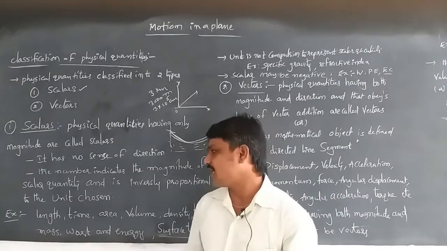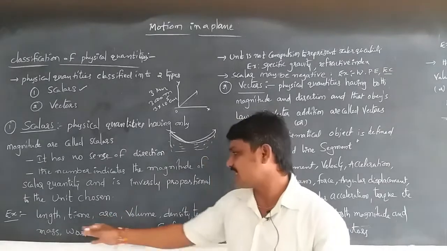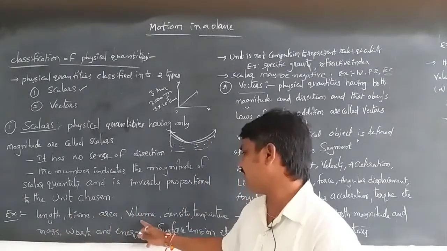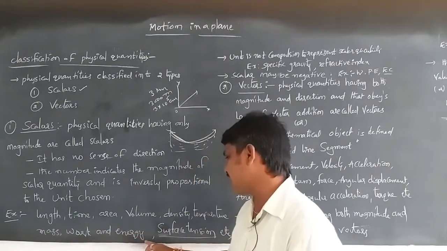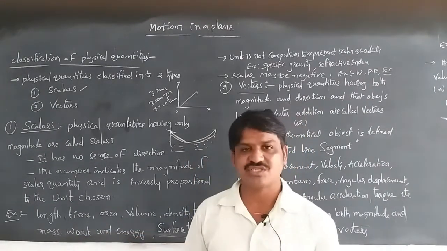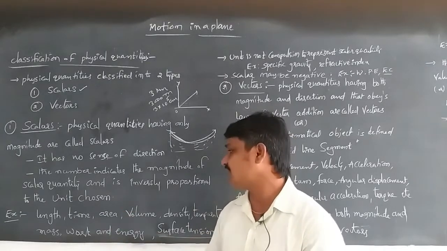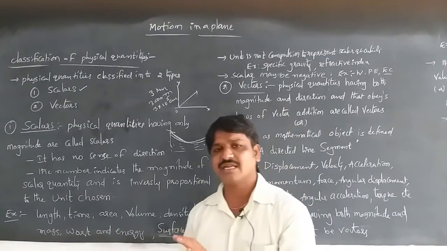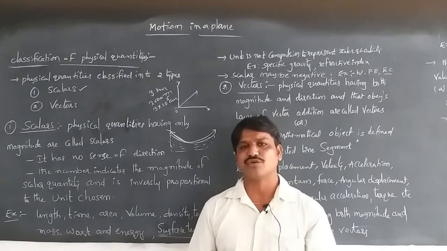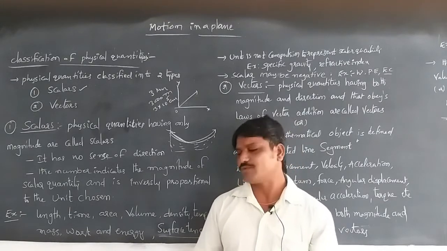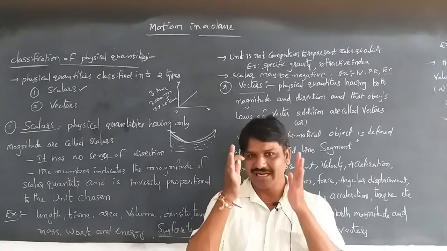Examples given here are length, time, area, volume, density, temperature, mass, work and energy, as well as surface tension and electric current. They give direct values which can be measured directly. We can get the magnitude without any direction. That is why these are called scalar quantities.